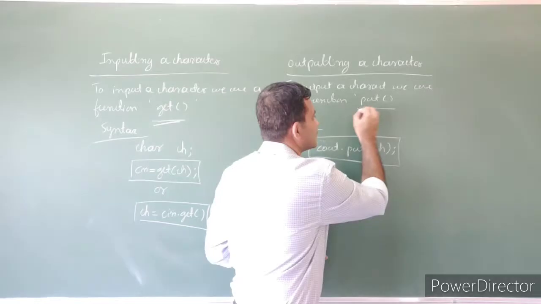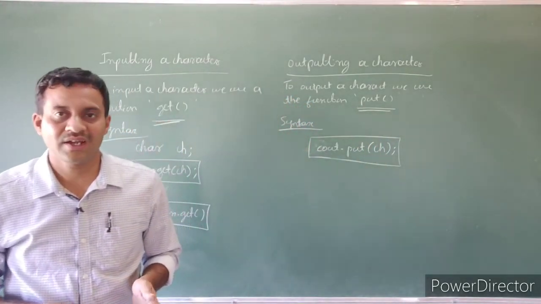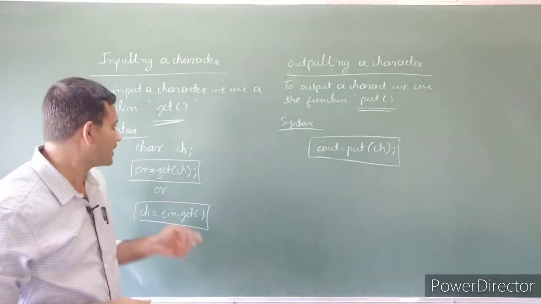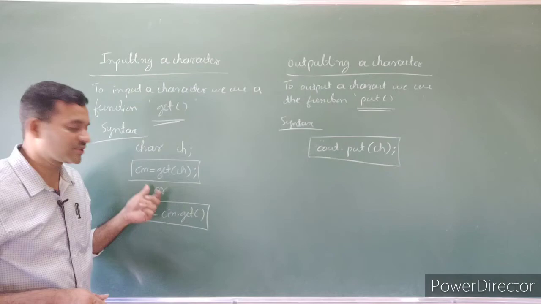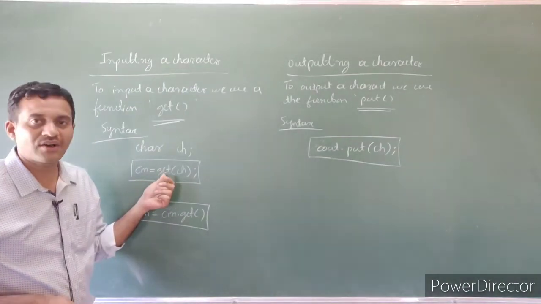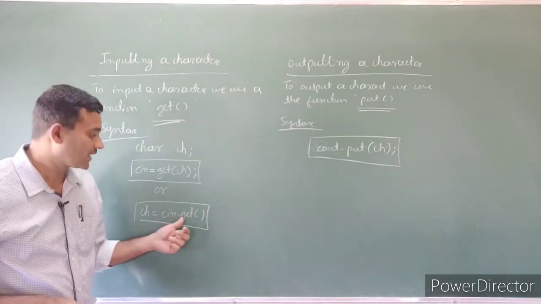Both belong to the iostream.h header file. Here, to get a character there are two syntaxes: cin.get(ch) or ch = cin.get().